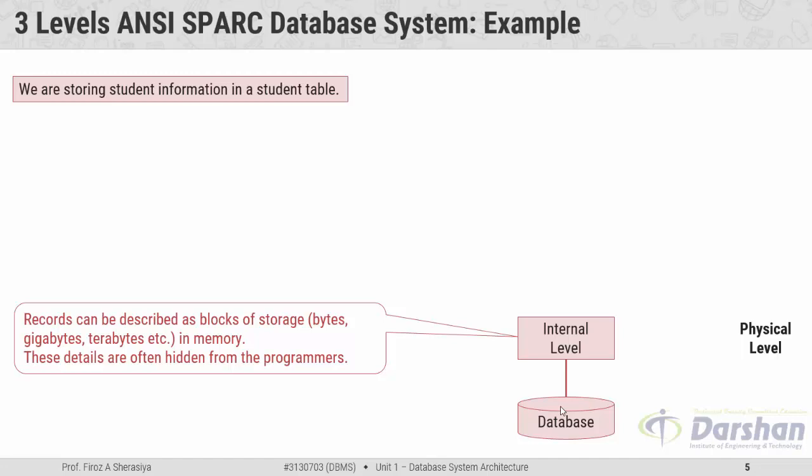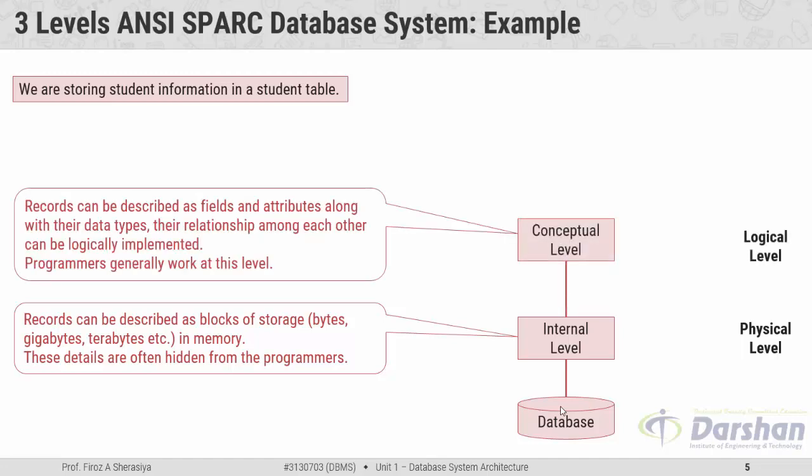In our example, we have a table named student having columns roll number, name, address and city. Now suppose we are storing a record with roll number 101, name Raj, address 0 and city Ahmedabad. So here in the internal level, the record can be described as a block of storage, that is, in bytes or in gigabytes or in terabytes in memory, and these details are often hidden from the programmer.